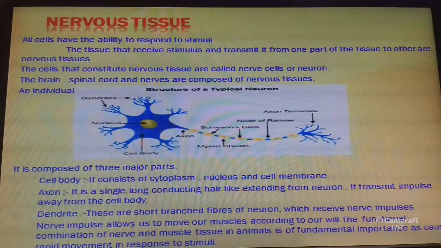The combination of nerve and muscle tissue enables animals to move rapidly in response to stimuli. These are the total animal tissues: epithelial tissue, muscular tissue, connective tissue and nervous tissue.